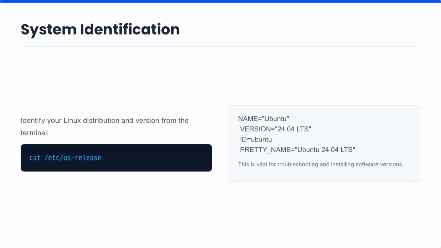Linux provides tools to identify the current distribution and version directly from the terminal. Commands such as cat /etc/os-release help administrators troubleshoot systems and verify software compatibility. This information is very important in cloud and enterprise environments.